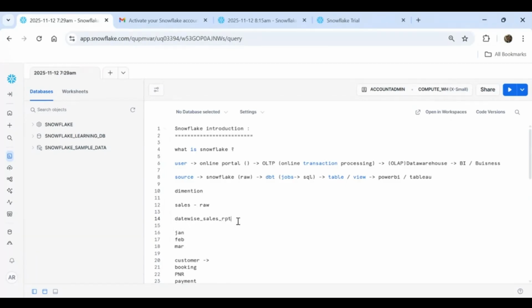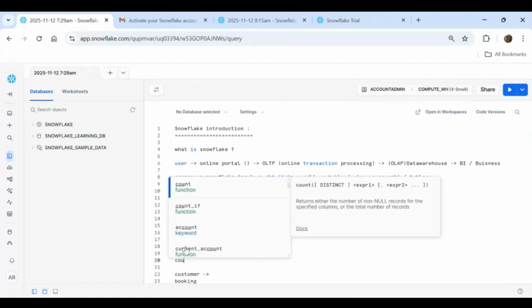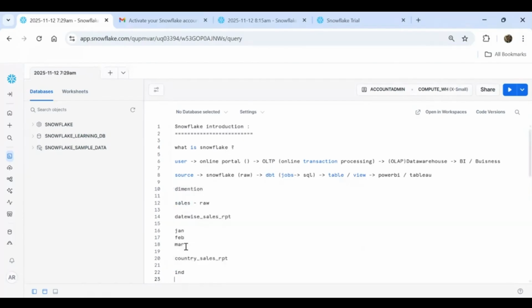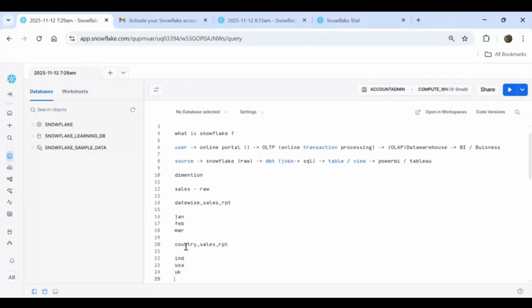Let's say another dimension of data they want to see is country wise. So now I created another data model, a country sales report, which means another table. Here, country wise, India, how much data sold, how much sales we generated, USA, UK, like that, region. So this is what we call a dimension wise table. The same data you can see in different dimensions.